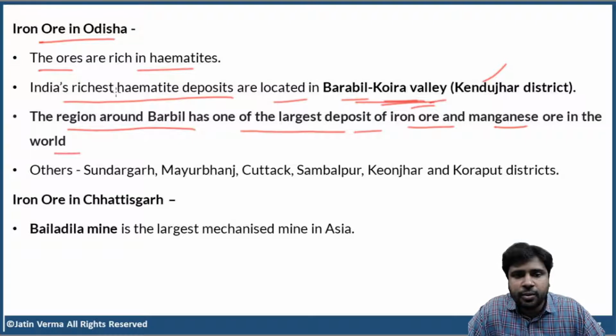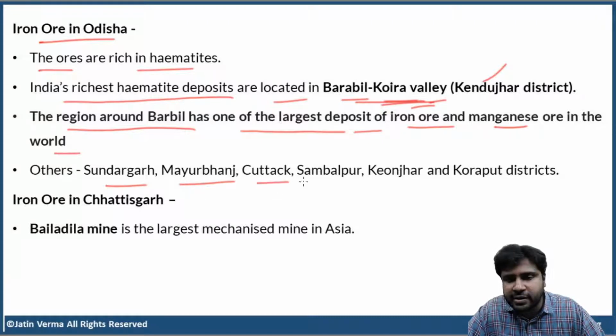And what are the other places in Odisha where you find hematite? Sundargarh, Mayurbhanj, Cuttack, Sambalpur, Kionjhar, and Gorakhpur districts.